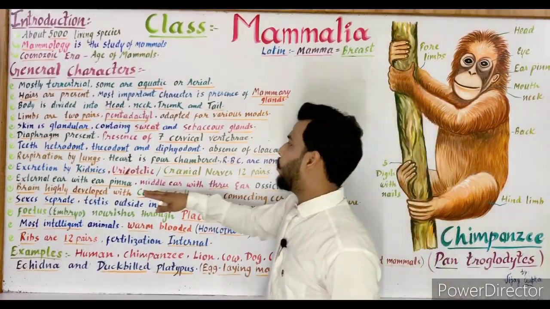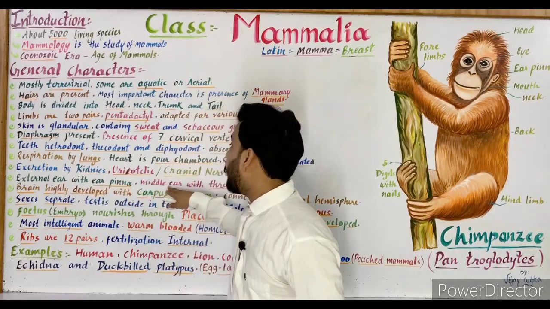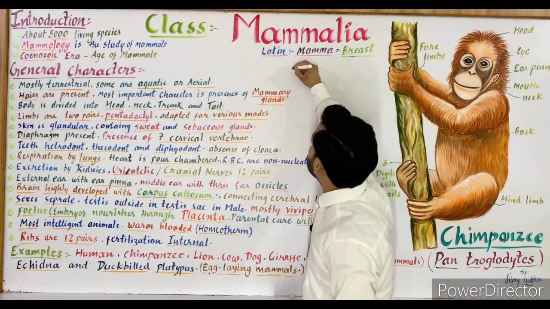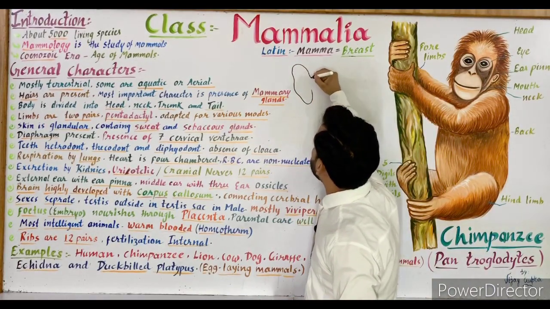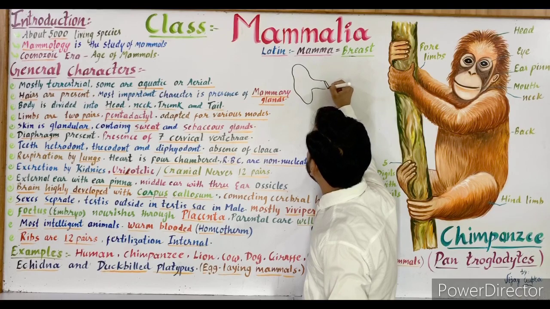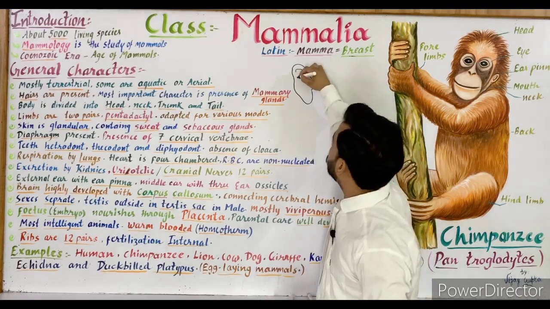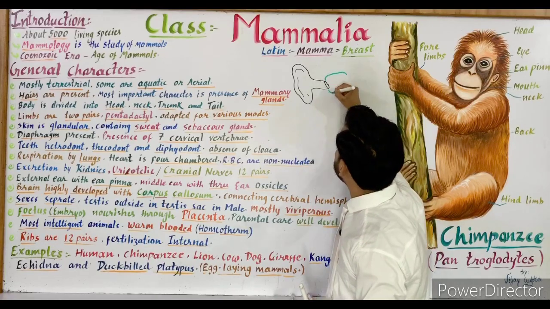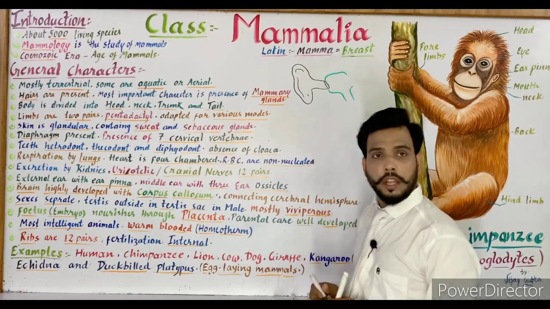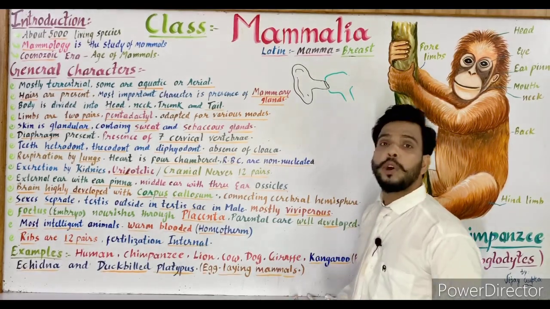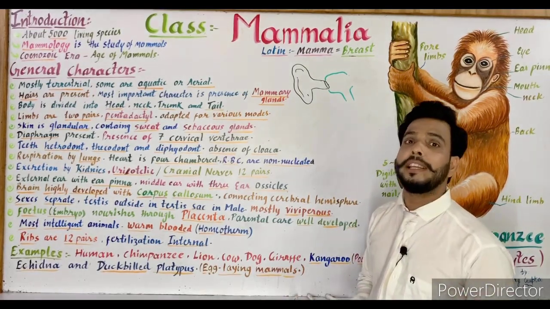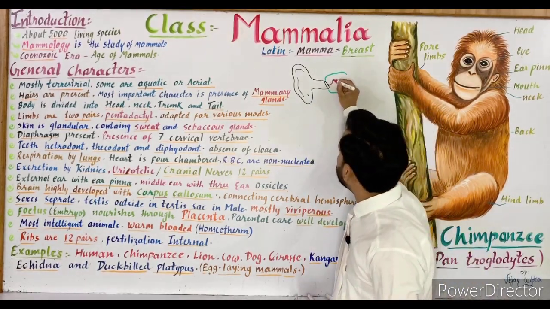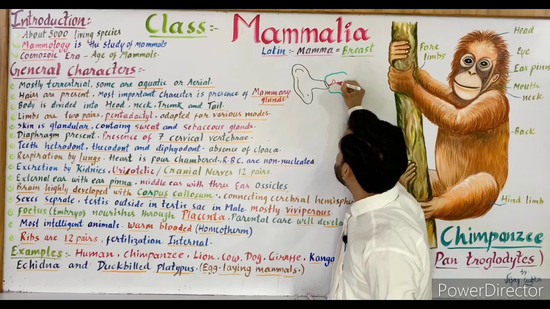So as I told you, external ear with ear pinna, middle ear with 3 ear ossicles. Now look at the board, everyone. Suppose that it is our external ear. So it is the external ear. It is the eardrum. This structure is the middle ear cavity. And the middle ear consists of 3 ear ossicles or 3 ear bones. The small bone is known as an ossicle. So in our middle ear there are 3 bones present.